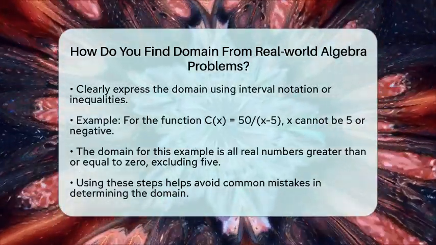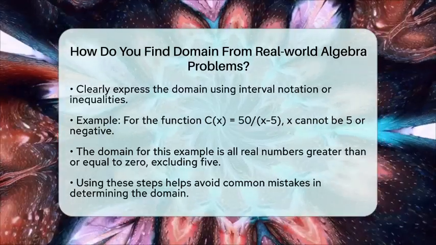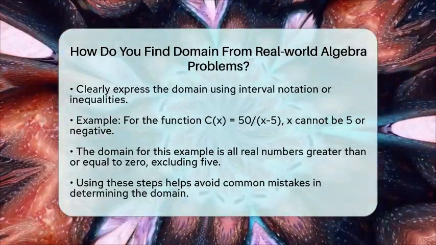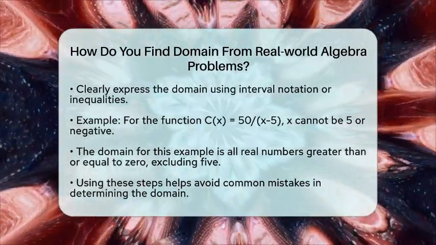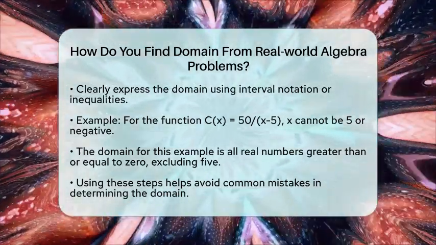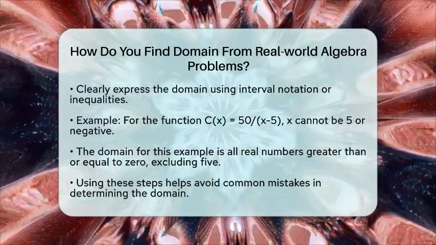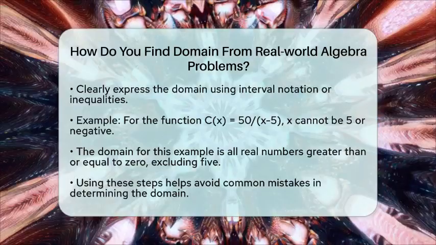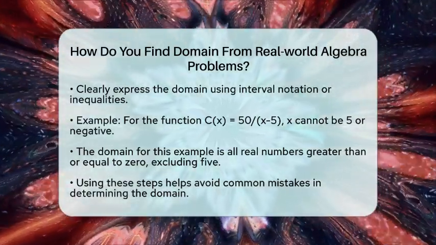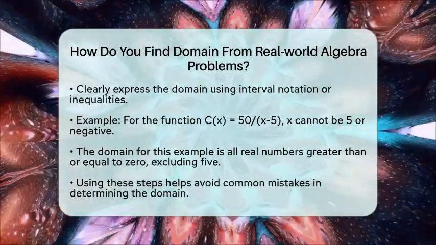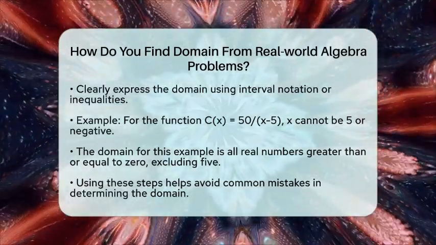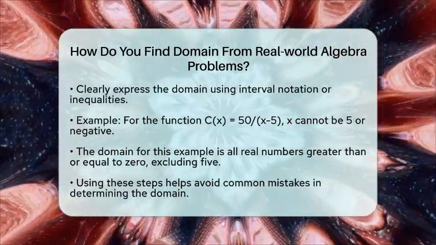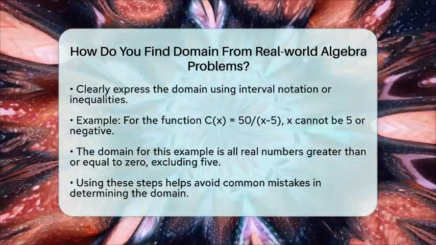Also, producing a negative number of items does not make sense. Therefore, the domain is all real numbers greater than or equal to 0 except x equals 5. In interval notation, this is written as 0 to 5, union 5 to infinity. By following these steps, you can confidently find the domain from real-world algebra problems. This method connects mathematical concepts to practical situations, helping you avoid common mistakes like division by 0 or invalid roots.